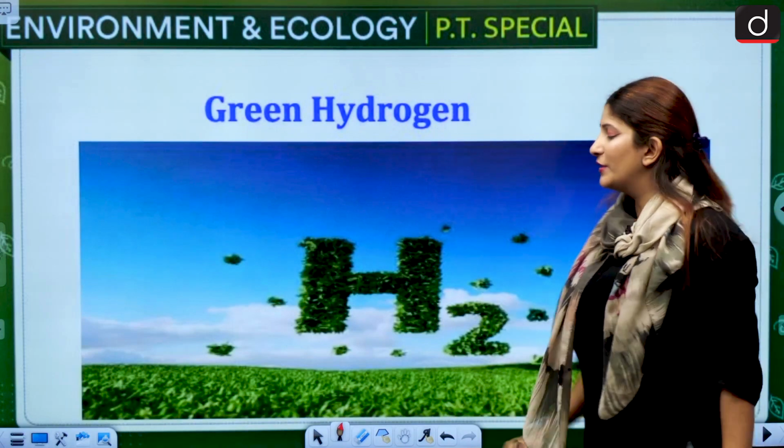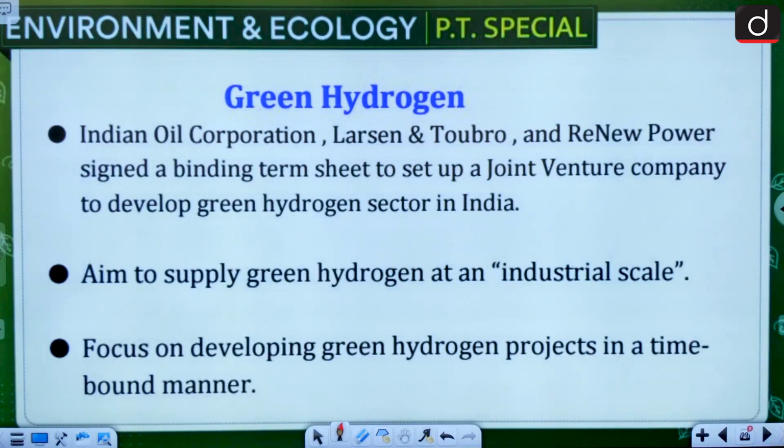Now let's talk about green hydrogen. Green hydrogen, with respect to it, Indian Oil Corporation, Larsen and Toubro, and Renew Power signed a binding term sheet to set up a joint venture company to develop green hydrogen sector in India. It aims to supply green hydrogen at an industrial scale.